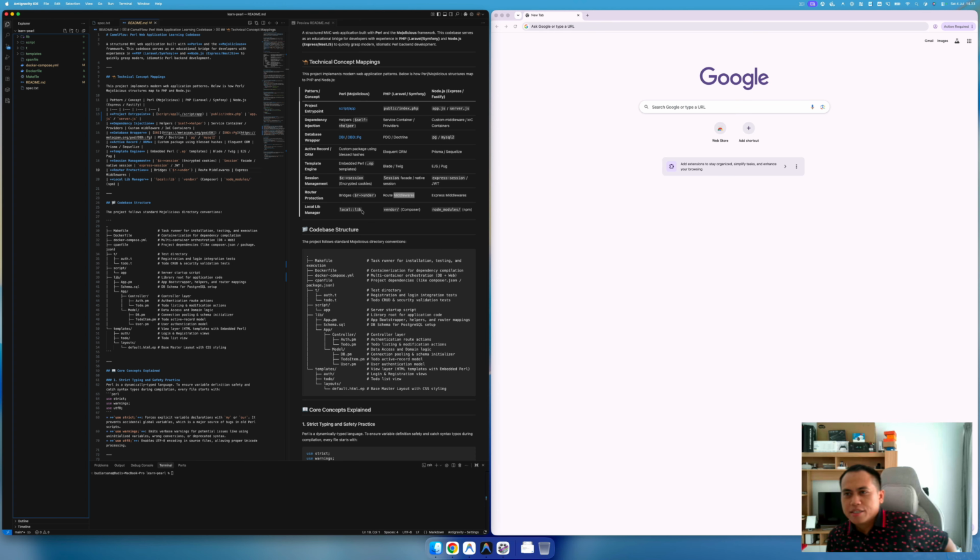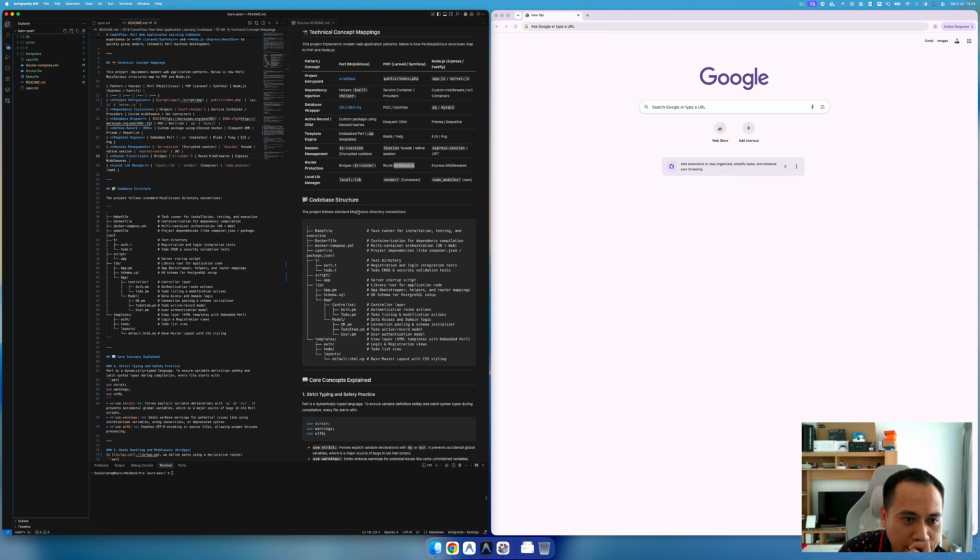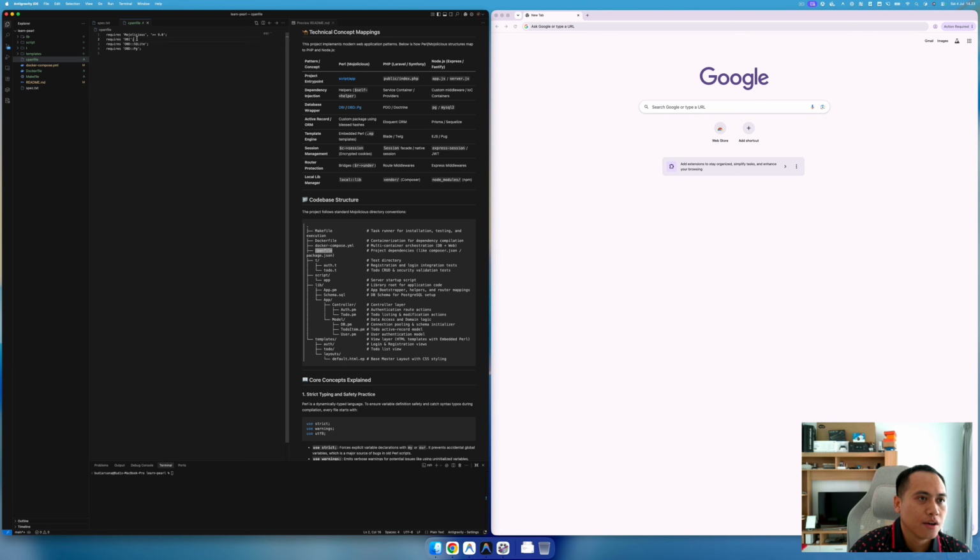It's basically, I think, similar to Go. I have a little bit of experience in Go. So it's touching the operating system library. So next, code base structure, Dockerfile, I already understand Docker. The cpanfile, this is like composer.json. Let's open the cpanfile. Okay, Mojolicious using version 9 or above. Again, same thing.